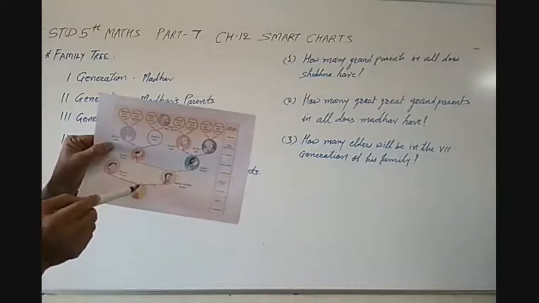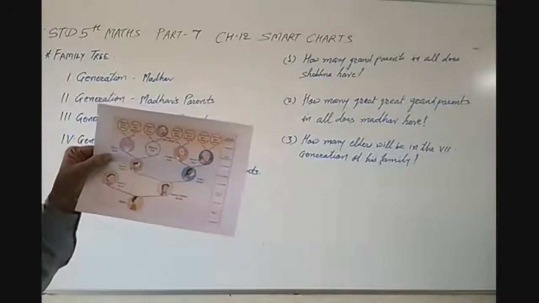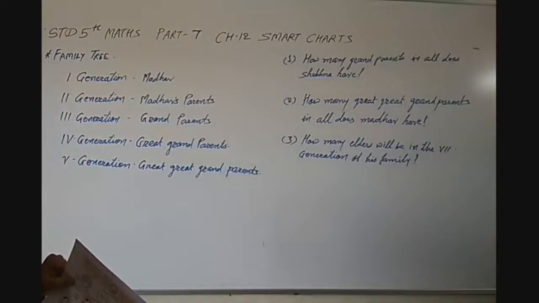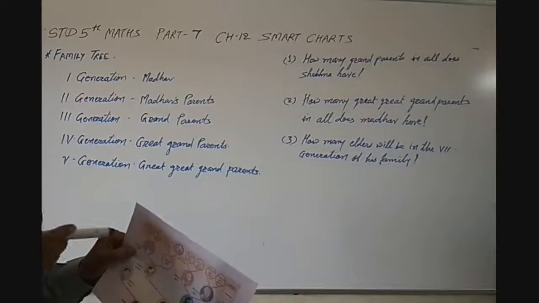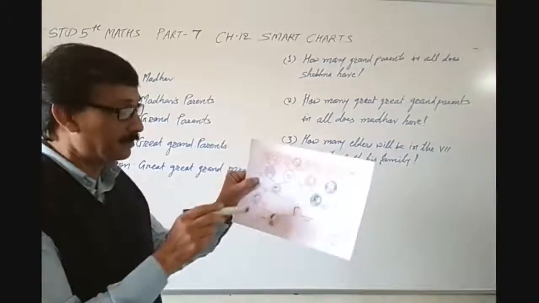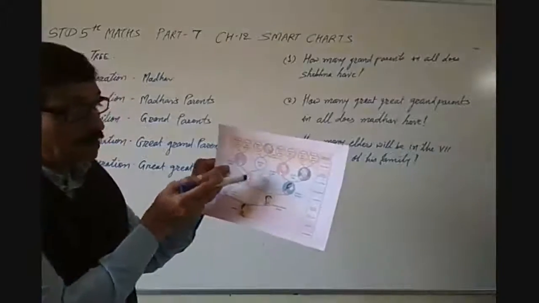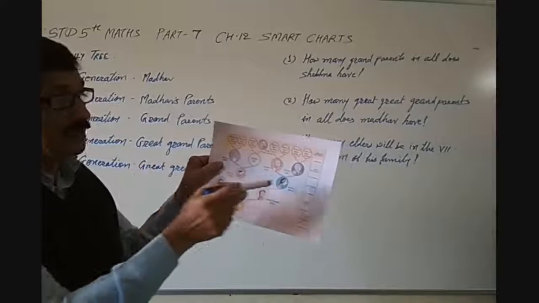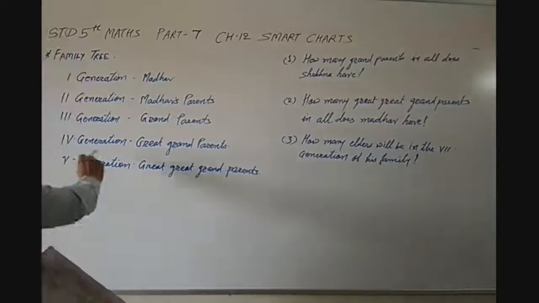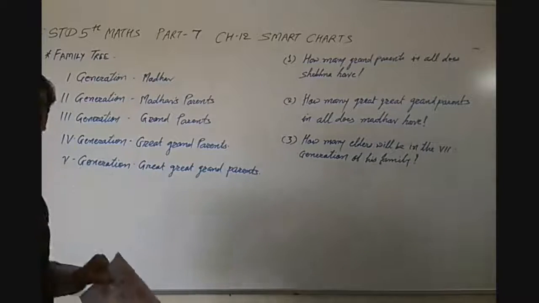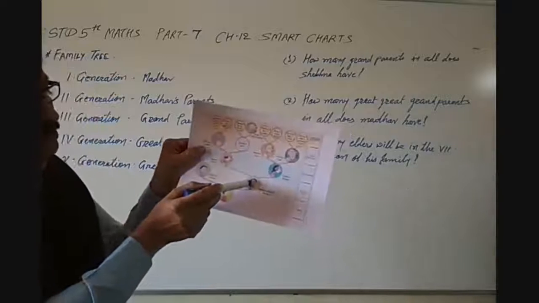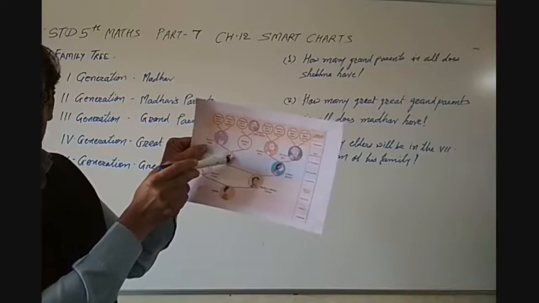From Madhav, first, second and third generation. So in the third generation, grandparents means what? Parents' parents. You know that very well. Then once again, the next generation, that is the fourth generation. In the fourth generation, great grandparents. Suppose this is Madhav; parents' parents are grandparents.